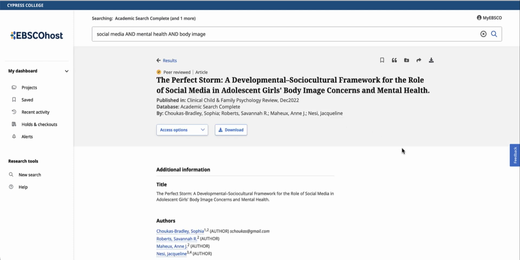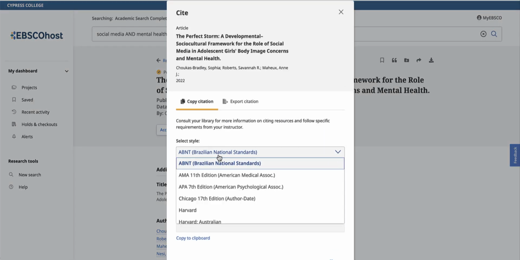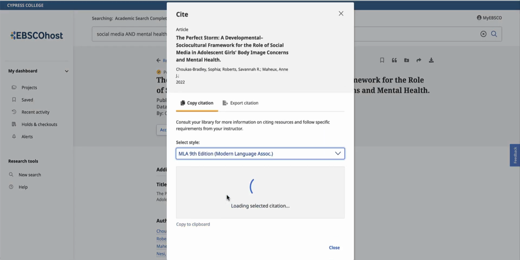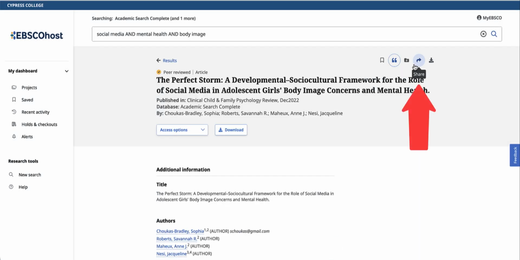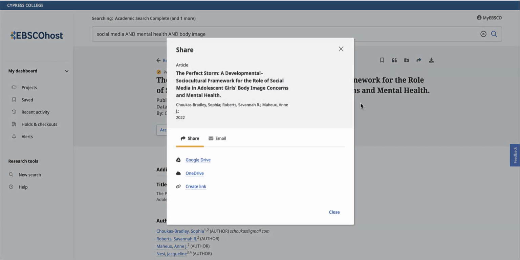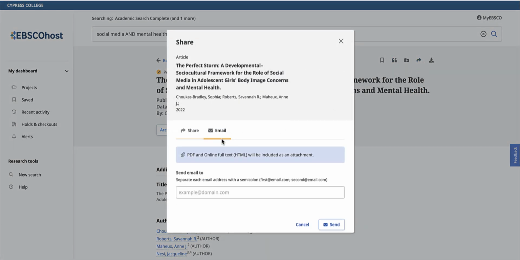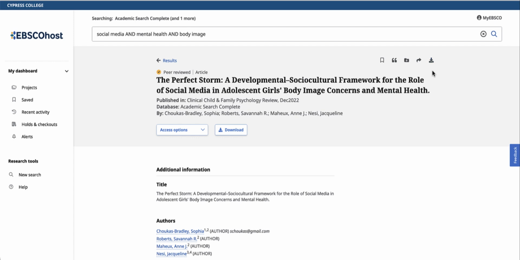Need to cite your sources? Look for the quotation mark icon. Want to share or email yourself the article? Look for the arrow icon. You'll also see additional ways to save, such as download or saving to your MyEBSCO account. Please note, if saving to your MyEBSCO account, you'll have to create an account first.